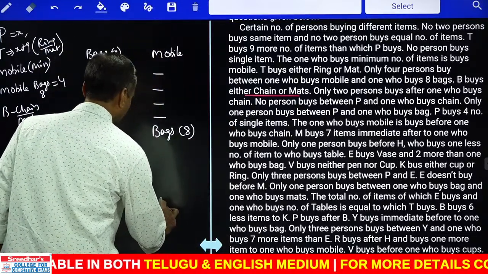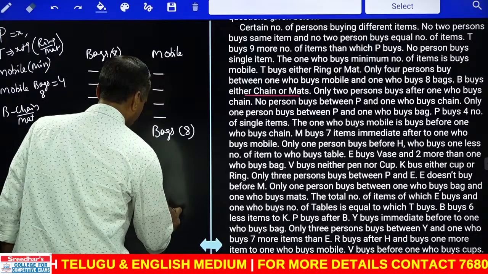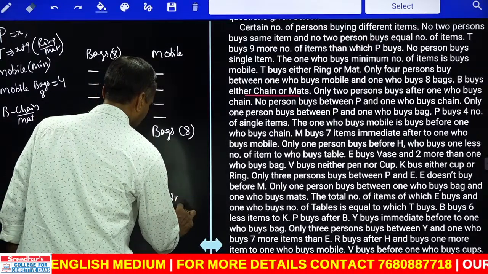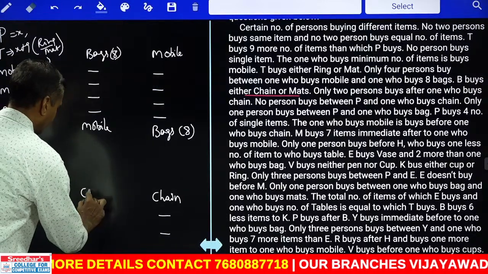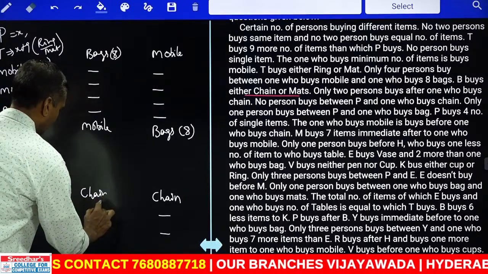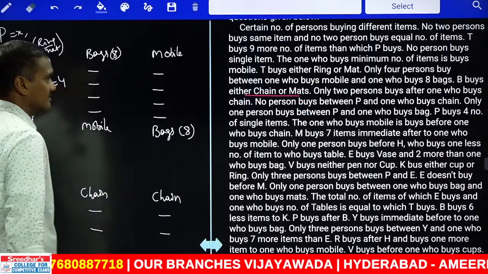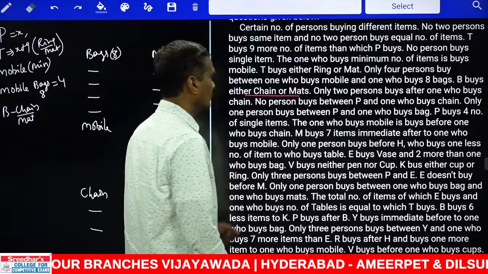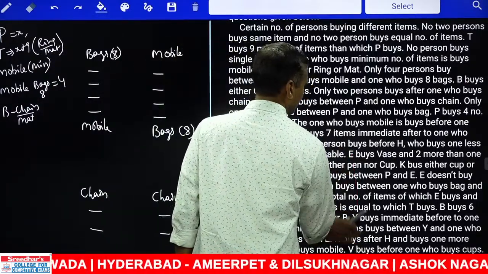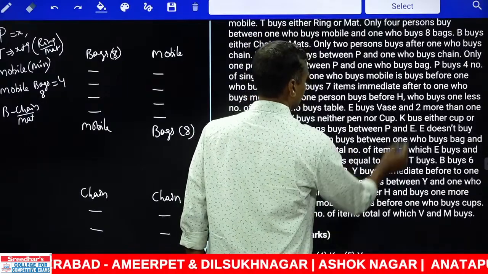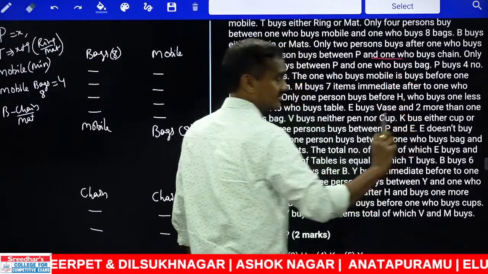Where will chain be? Let us take chain here, and there are only 2 persons after this chain, and that is the end. If chain is here, there are only 2 persons who buy after this chain. And no person buys between P and the one who buys chain. P and chain must be adjacent to each other.